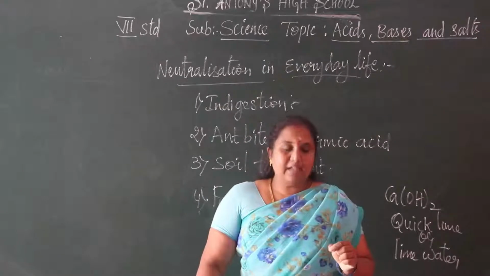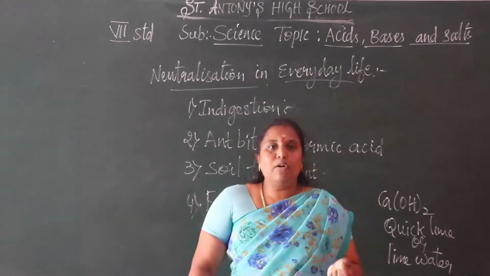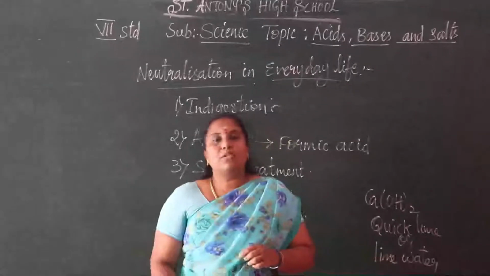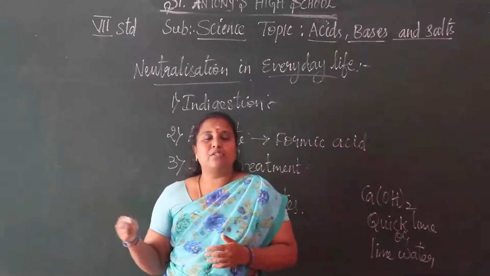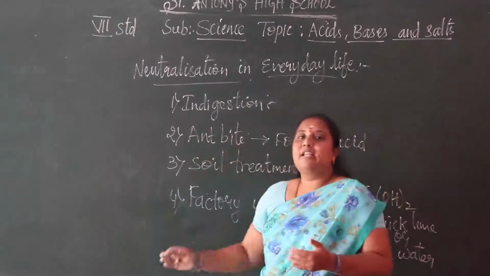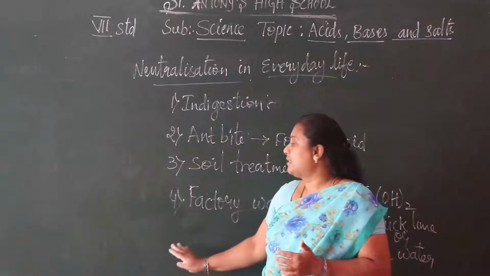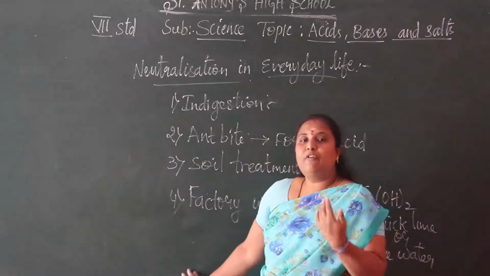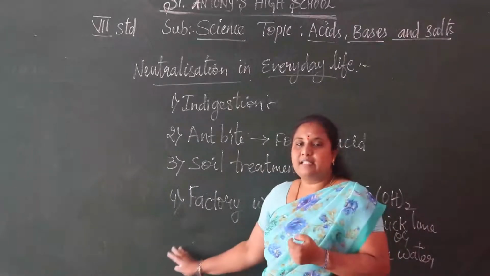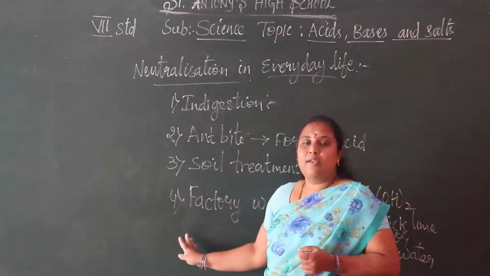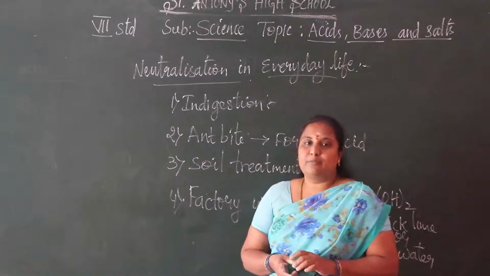We are adding basic substances before disposing it into the water bodies or any other landscapes. Before disposing, we want to neutralize the acids with bases. So factory waste is also neutralized before disposing.